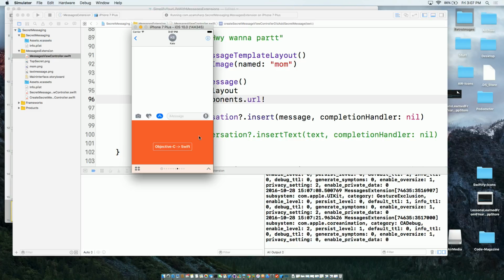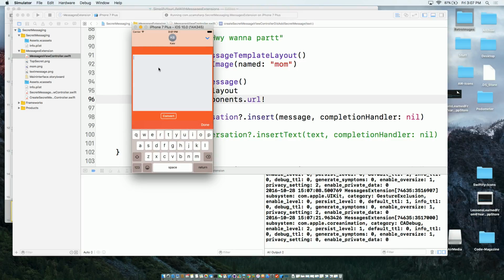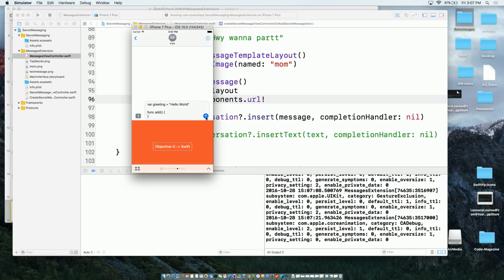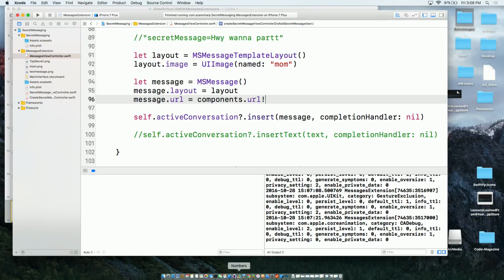So next time your mom or your dad texts you with Objective-C code, just tell them, hey, just use this app, man. Here we go, NSString. So I'm writing Objective-C, and I know all of you love Objective-C, right? I'm going to type something a little bit more: void add. That's good enough, right? Objective-C code, and hopefully I'll have internet. Here we go. You see that it converted to Swift, and then you can send it back. Completely useless app, but it's fun, right? So you can send it back in Swift language.